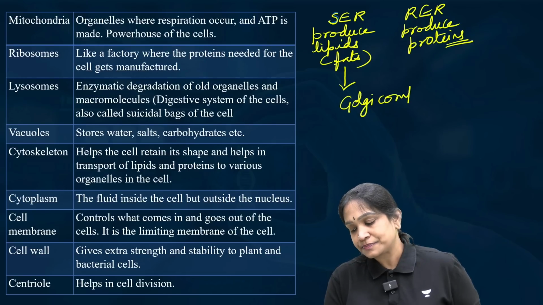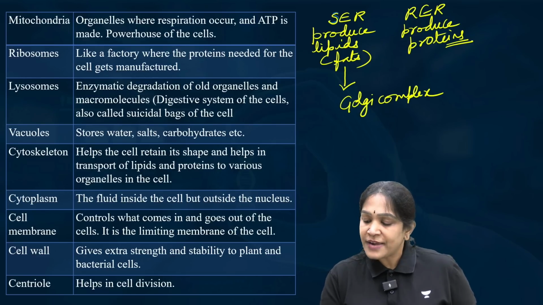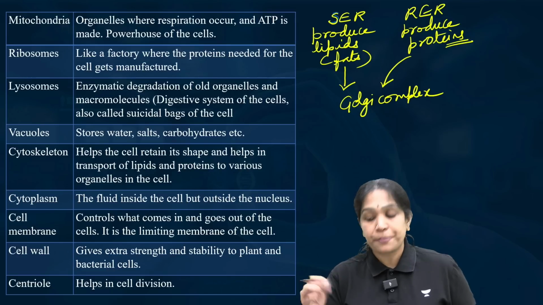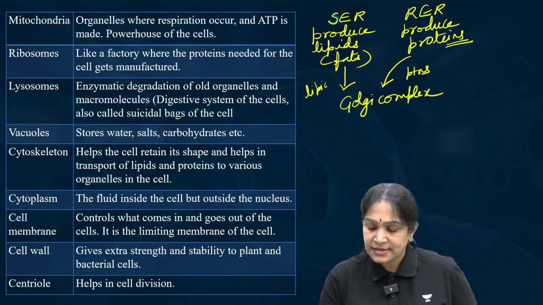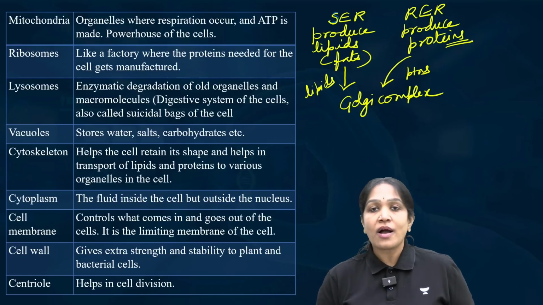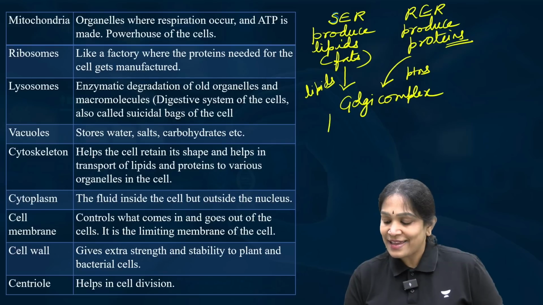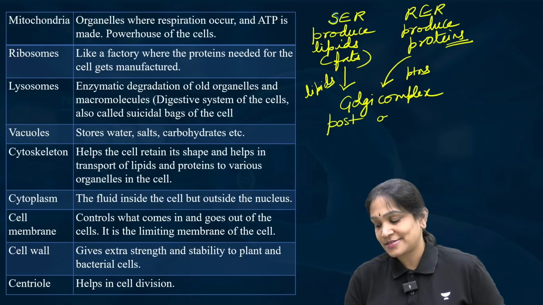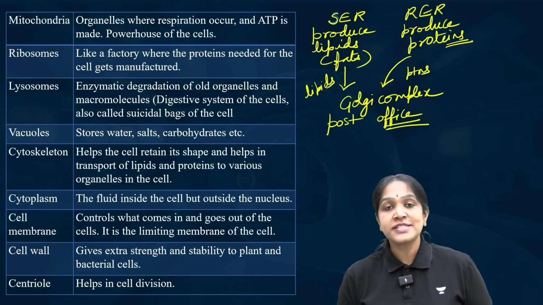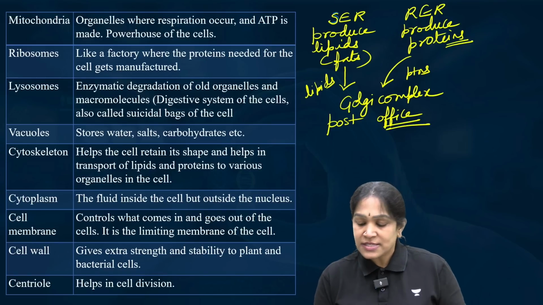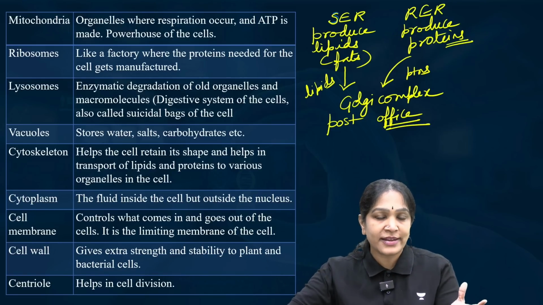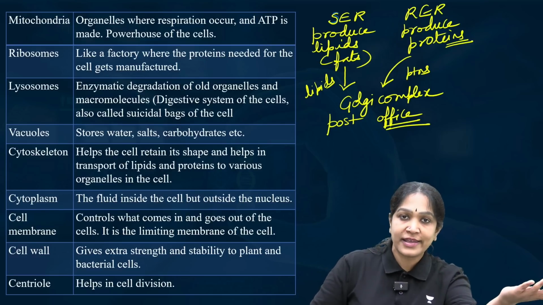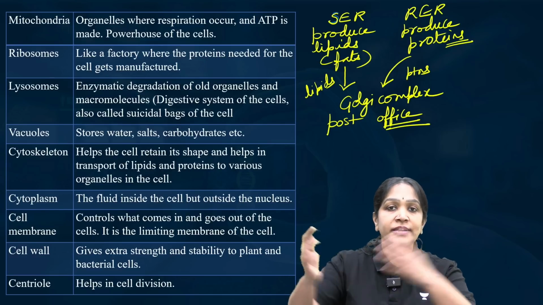Then the smooth endoplasmic reticulum will give fats to the Golgi complex. Is it clear? And rough endoplasmic reticulum will give proteins to the Golgi complex. Is it clear? Then Golgi complex is like a post office. In a post office, what will they do? They will sort out the letters, isn't it? Letters that should go to this colony, letters that should go to the other colony. Based on the pin code, they sort out the letters.